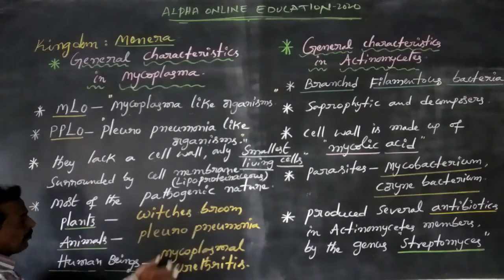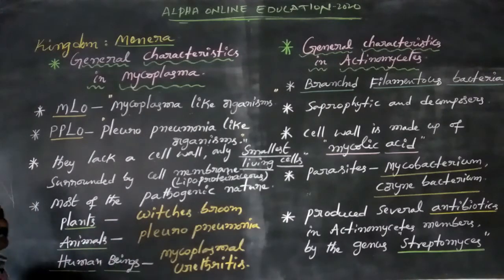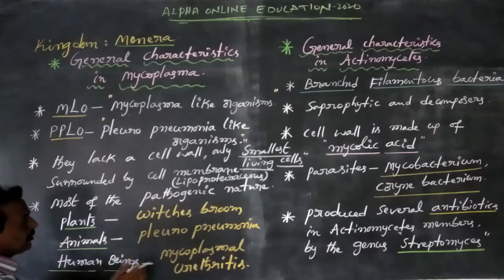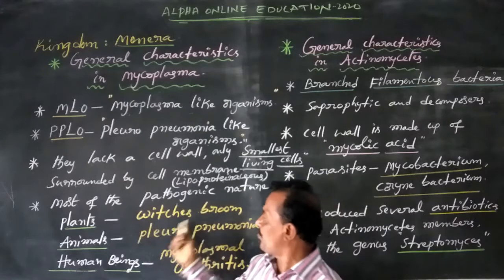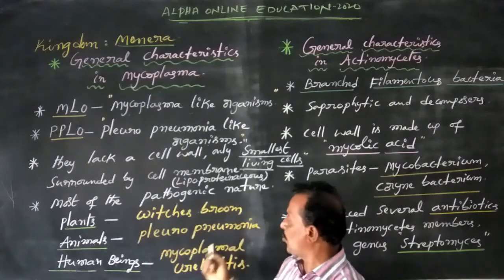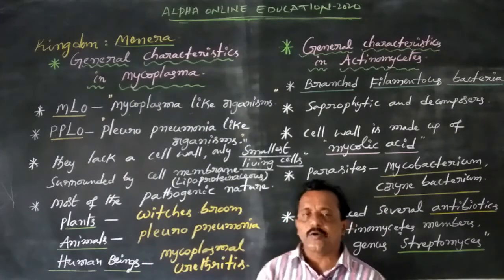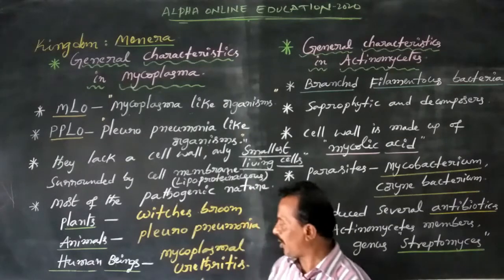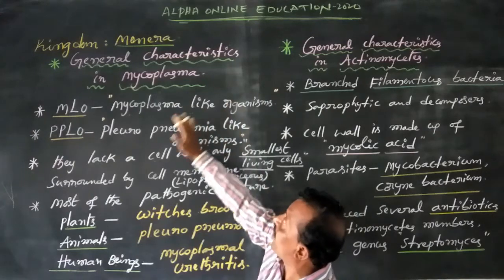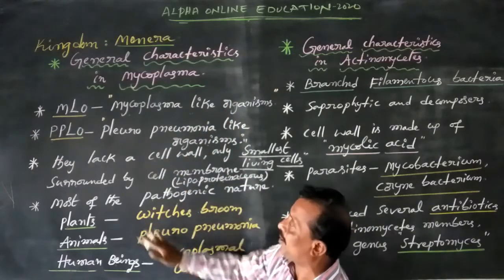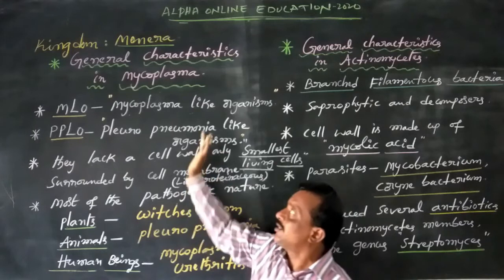These three are the important mycoplasmal diseases: witches' broom, pleuropneumonia, and mycoplasmal urethritis. So this is about the general characteristics of mycoplasma.